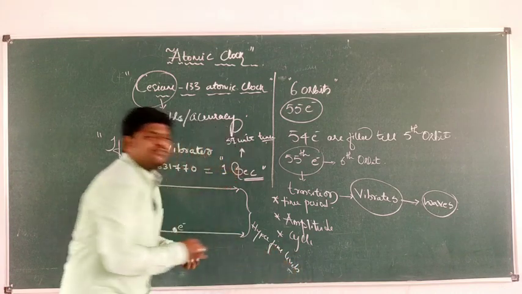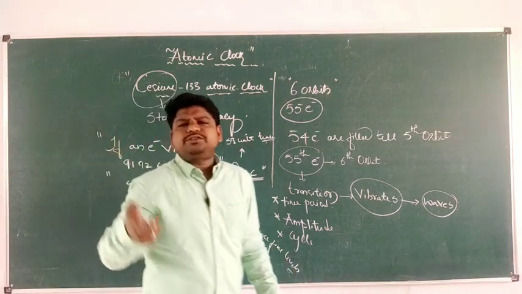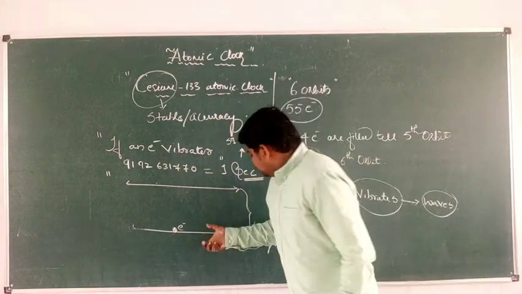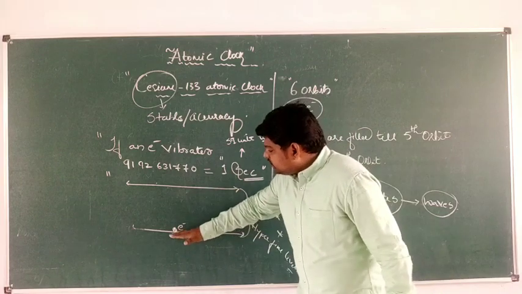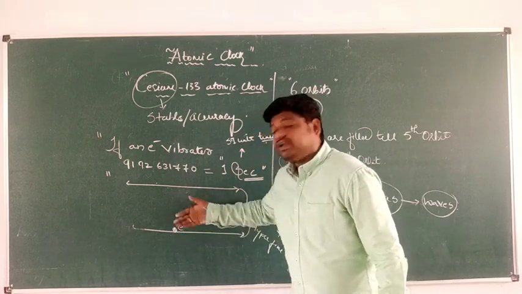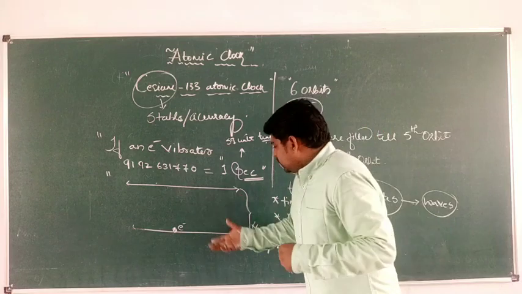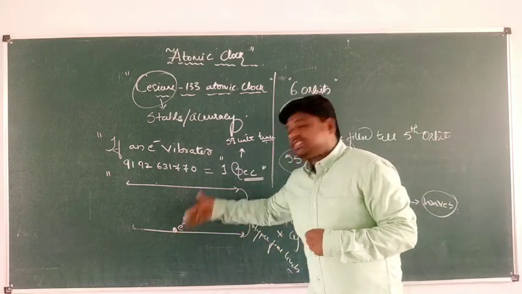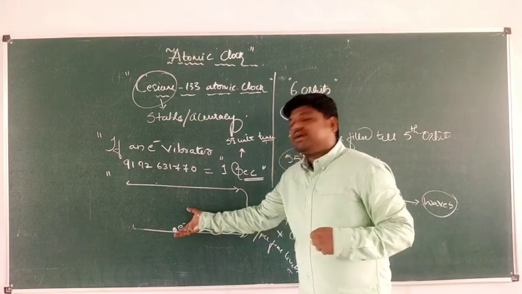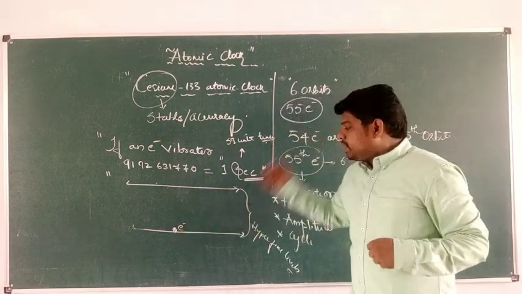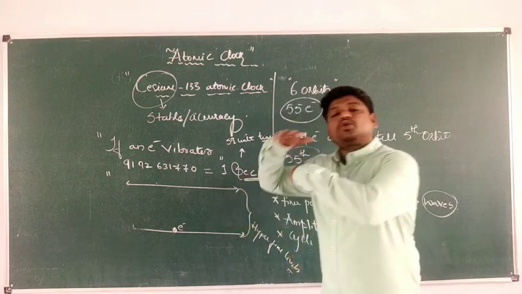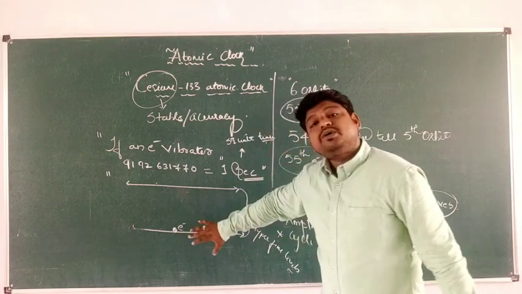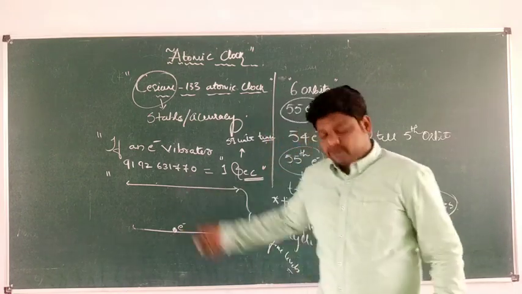What do you mean by hyperfine levels? It means that the gap between the levels is so small that the transition made by the electron will be done very fast. Or else, if there is a lot of gap between these two levels, the electron requires more time. But as these are very small, it jumps too fast. The transition is made too fast.